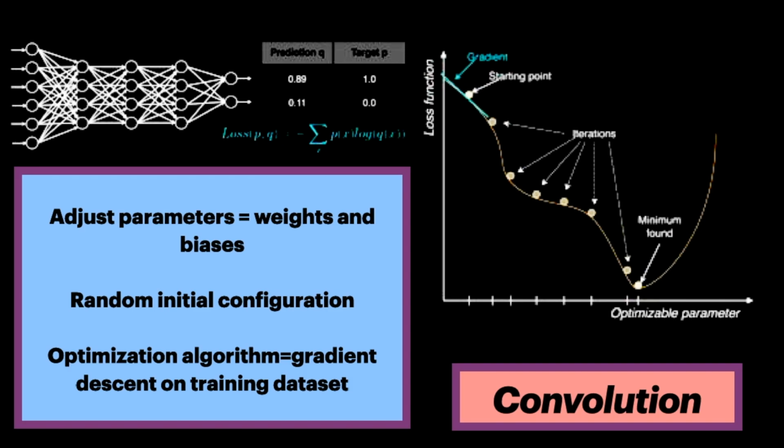When presenting a series of training samples to the network, a loss function measures quantitatively how far the prediction is to the target class or regression value. All parameters, which are just different weights and biases, are then slightly updated in the direction that will favor minimization of the loss function.